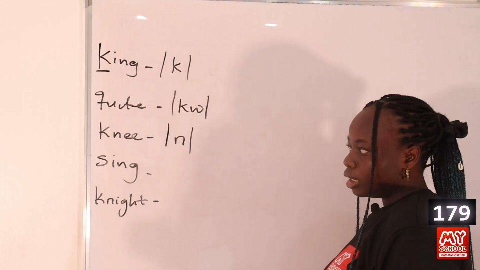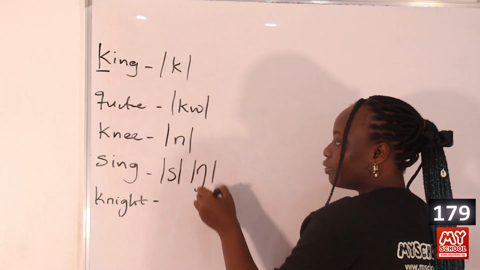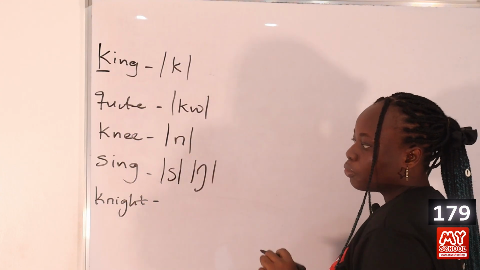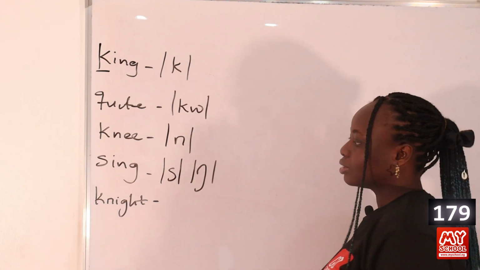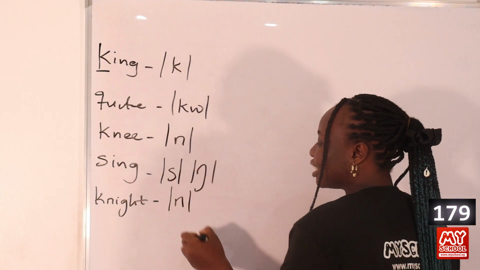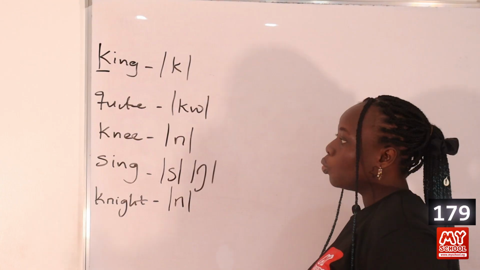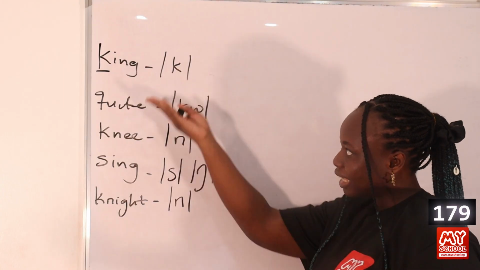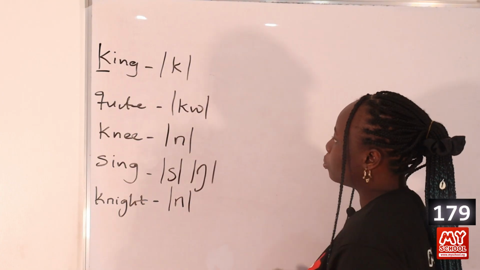Then for sing, we have this sound at the beginning and we have ng at the end of the word. Then for the last option, it's pronounced night. Again, the K is silent. So this is why it is important to pay attention to the sounds of the words rather than the letters that make up the word. When you pay attention to the letters, you might get confused and you might choose either option B or D. So it's important to pronounce them.